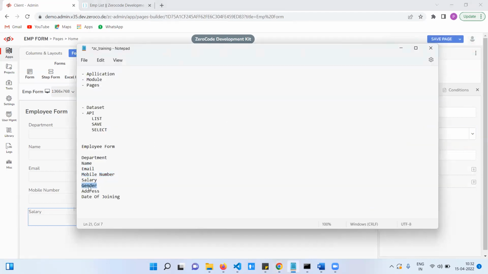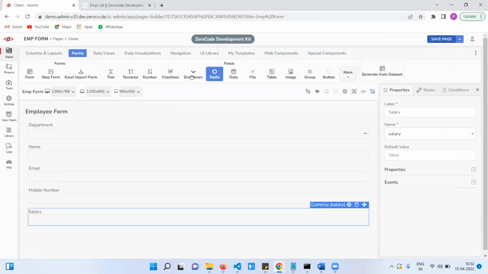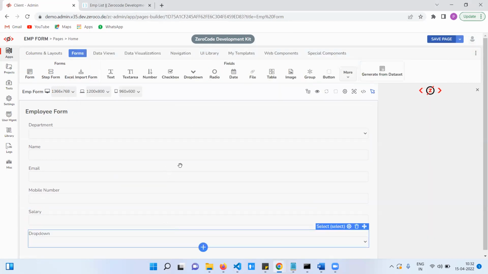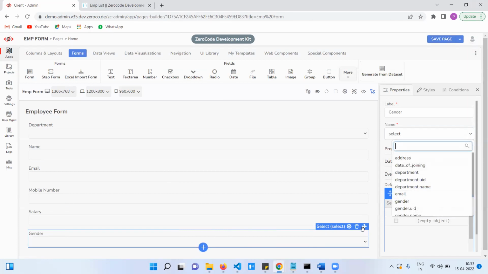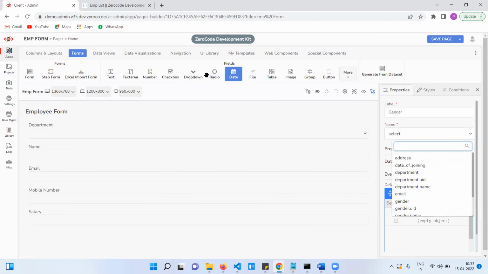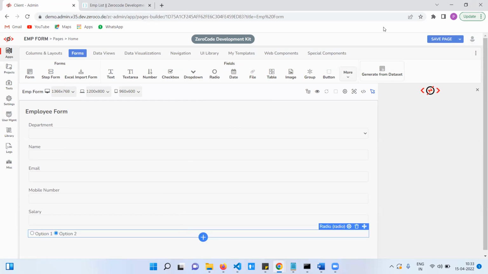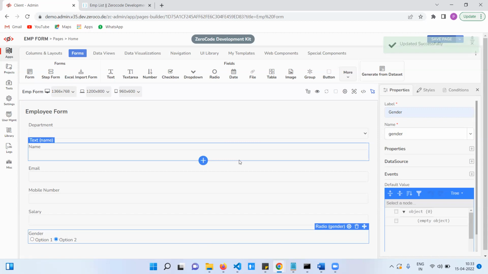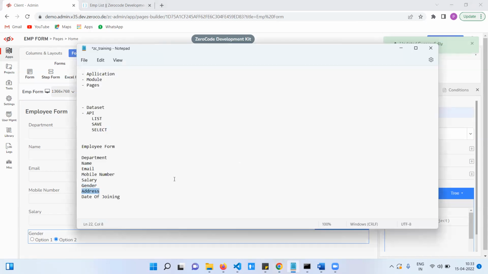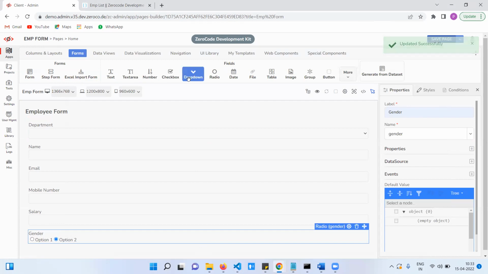Salary, address, gender. Gender, right? Sir, gender. Gender, here we need a radio button. Oh, yes, right. Radio. Gender. Here select the API name. Okay, that's it. Address and date of joining. Address is the text area.